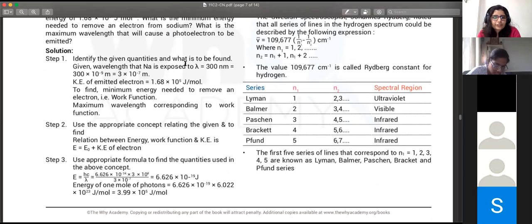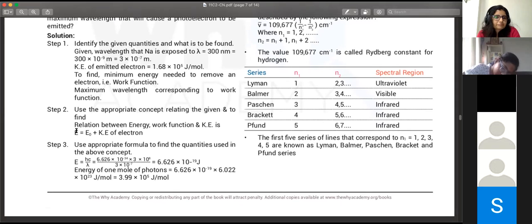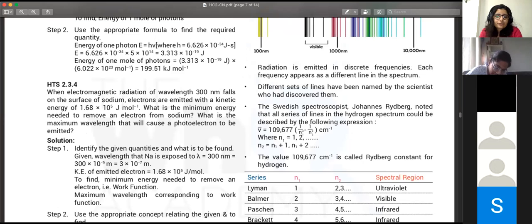You identify the quantities: kinetic energy and lambda are given. You need to find the minimum energy, that is the work function, and the maximum wavelength corresponding to the work function. Then use the appropriate formula and plug the values into it.